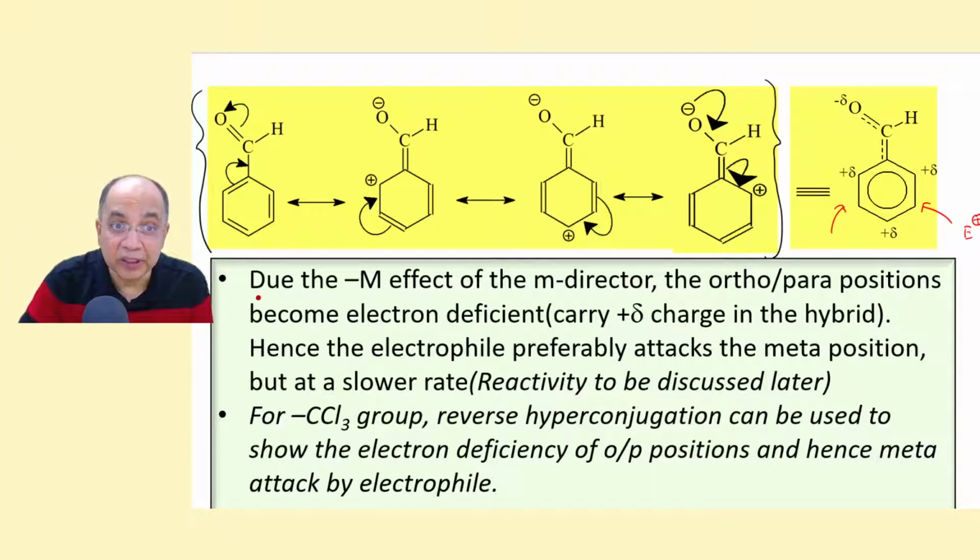So let me read out. Due to minus M effect of meta directors, the ortho-para positions become electron deficient, carry plus delta charge in the hybrid. Hence, the electrophile preferably attacks the meta position, but at a slower rate. Let us discuss that later, reactivity.